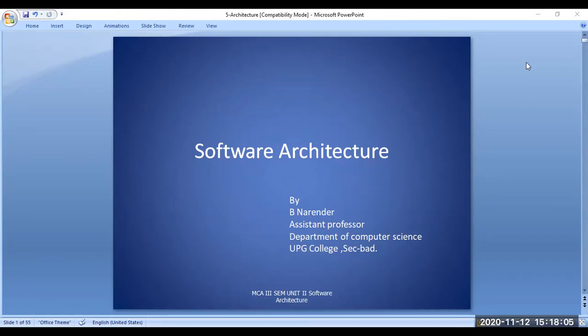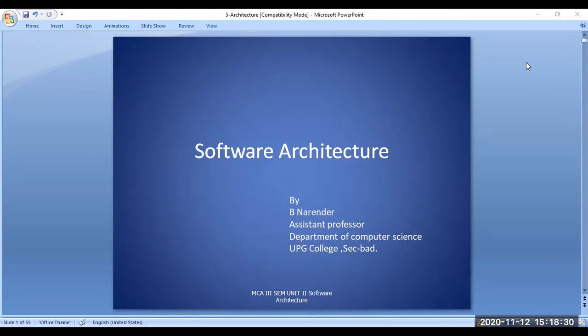I will repeat the definition once again. A software architecture is a structure of the system that consists of software elements, where each element defines some behavior of the system and also the relationship among these elements.